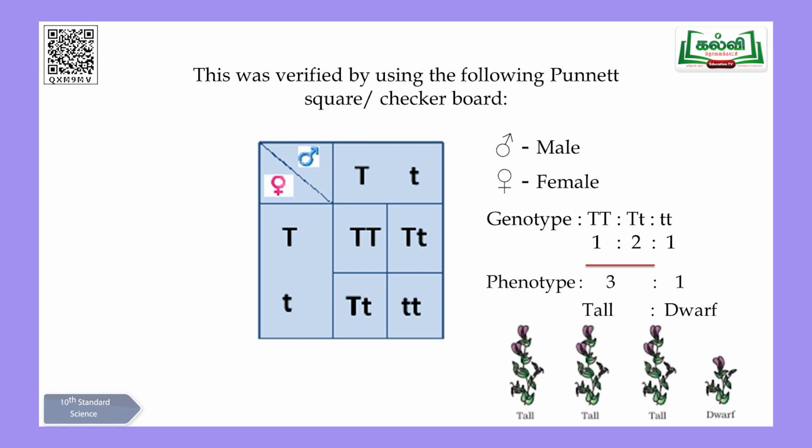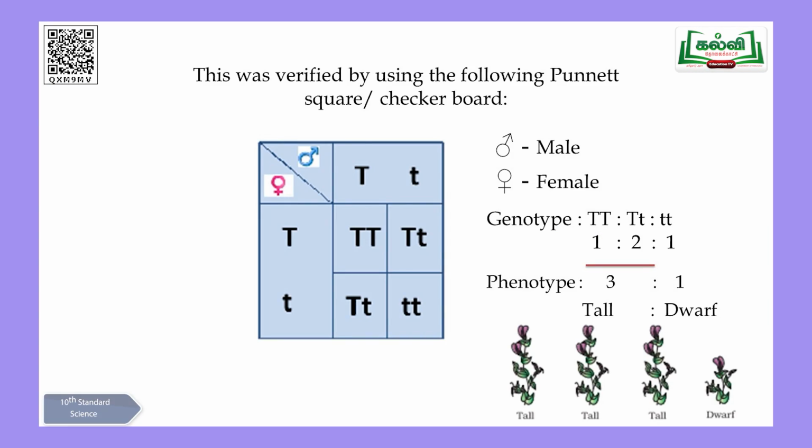Here you have the F2 generation results. Phenotype is nothing but the expression of external characters. Genotype is nothing but the expression of characters in terms of genes. That is, one tall plant, one dwarf plant, and 2 are a mixture of tall and dwarf, medium size. Is that clear? So, one tall like father, one short like mother, and 2 medium sized plants were there in his garden. Is that clear, children?